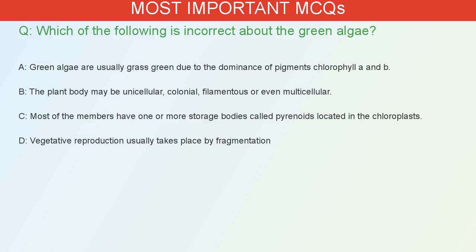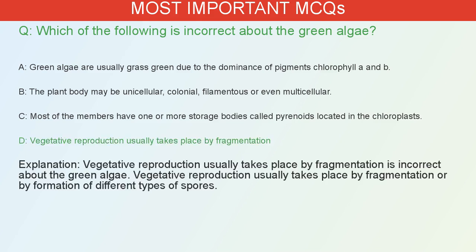Which of the following is incorrect about the green algae? A. Green algae are usually grass-green due to the dominance of pigments chlorophyll A and B. B. The plant body may be unicellular, colonial, filamentous or even multicellular. C. Most of the members have one or more storage bodies called pyrenoids located in the chloroplasts. D. Vegetative reproduction usually takes place by fragmentation. The correct answer is D. Vegetative reproduction usually takes place by fragmentation is incorrect about the green algae. Vegetative reproduction usually takes place by fragmentation or by formation of different types of spores.